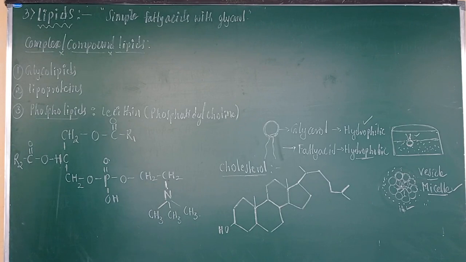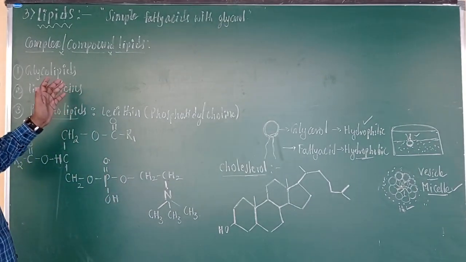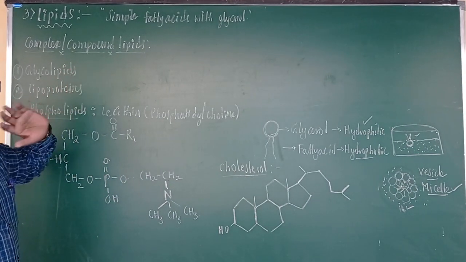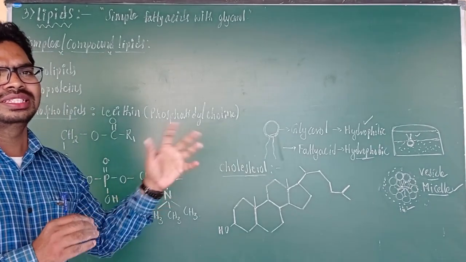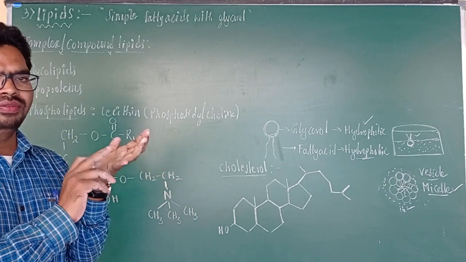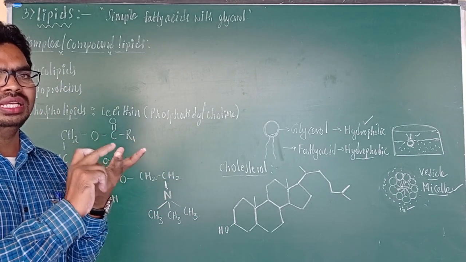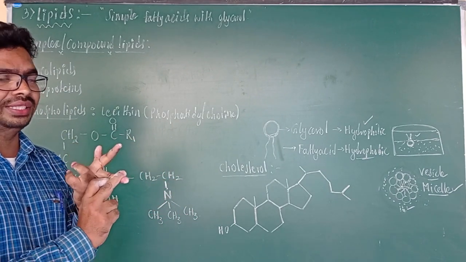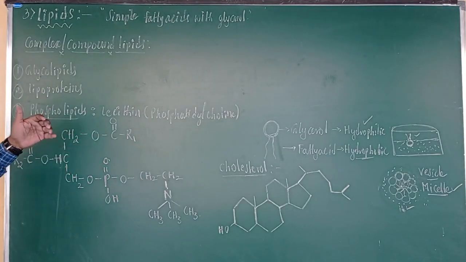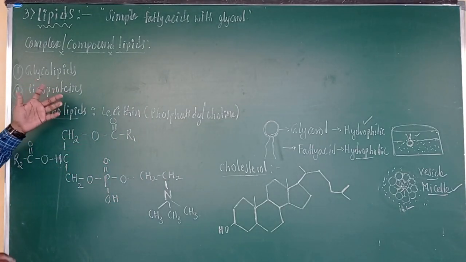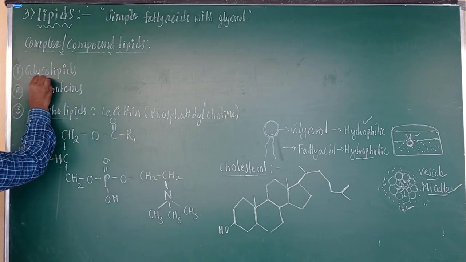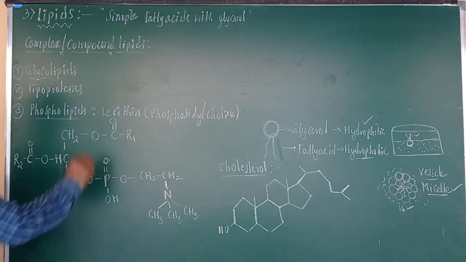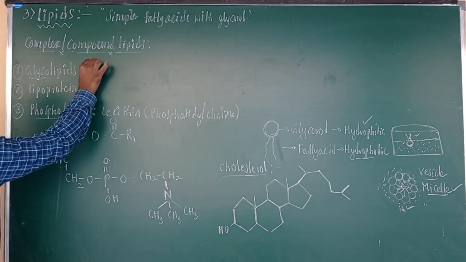Okay, let me explain another class of lipids, the compound lipids. In the last class, we discussed simple lipids, either fats or esters of glycerol with fatty acids. Now we are going to discuss complex lipids or compound lipids. The structure will be somewhat complex in nature, because other molecules are associating. If carbohydrates are associating with the lipids, we call them glycolipids.